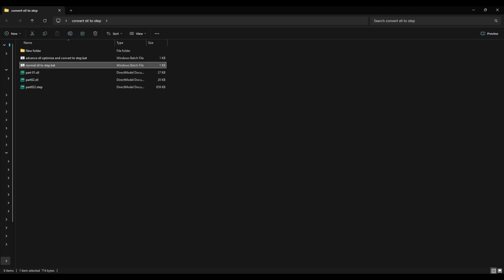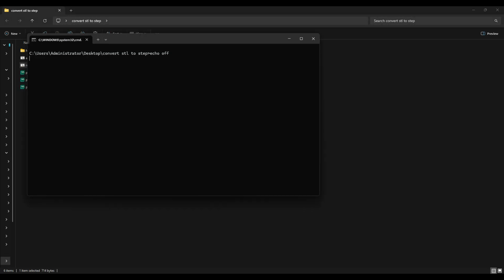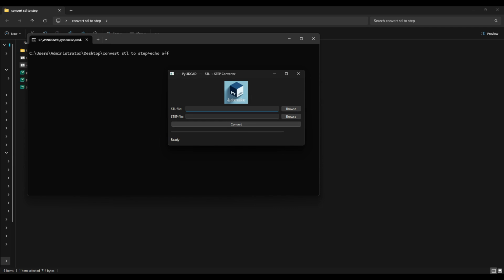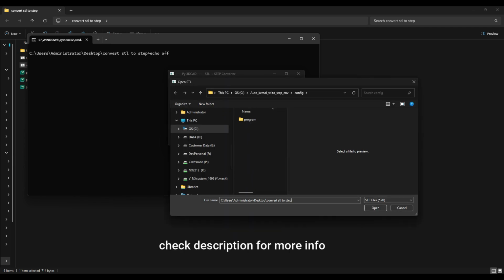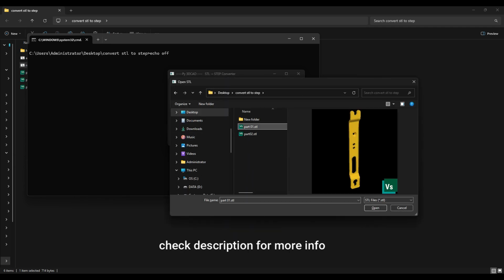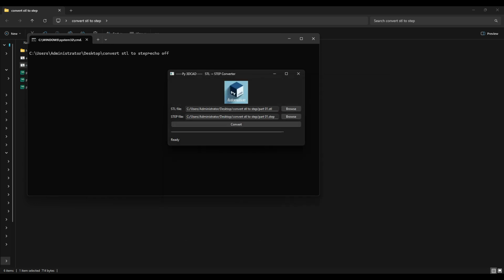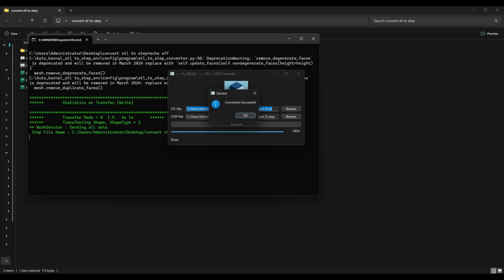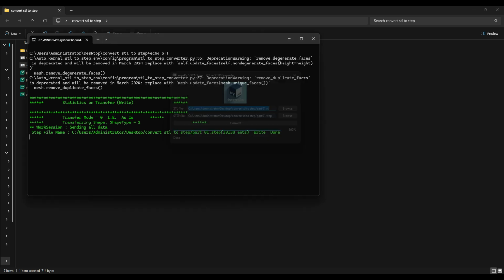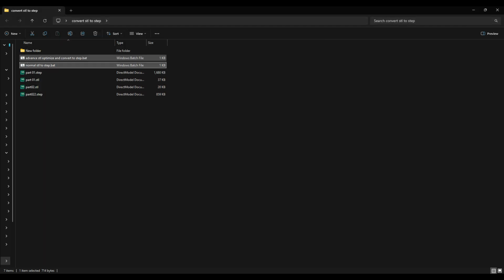Today we will show you the special command called the STL to STEP translator. We have to build our own custom utilities. Now we have to select an STL file from the specific folder. Okay. After that we have to define the output. So now it's done. Our STL data is converted to the solid data STEP file.